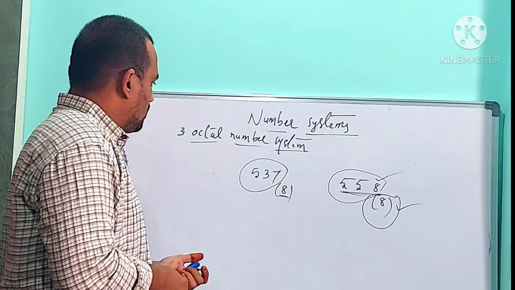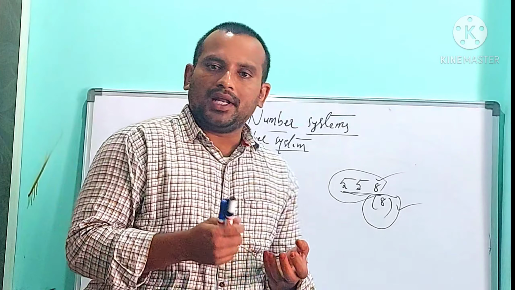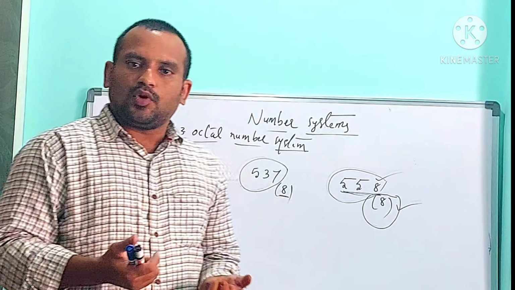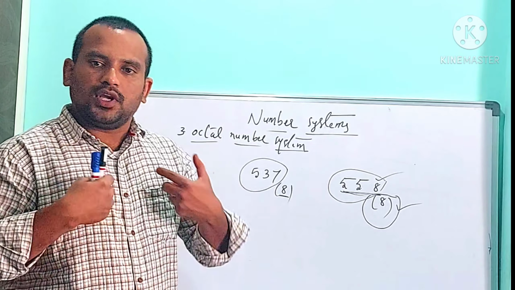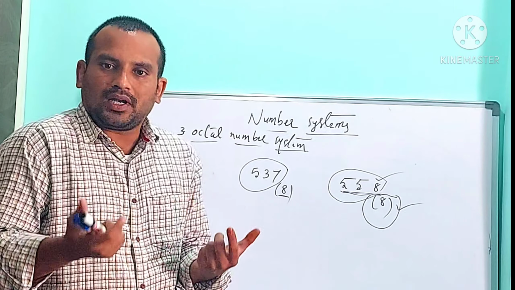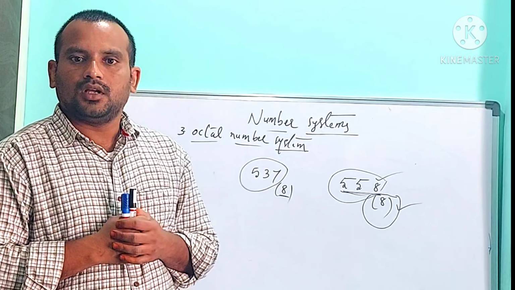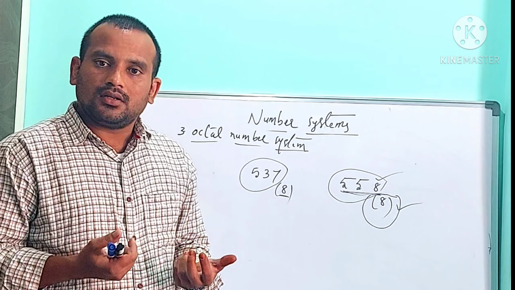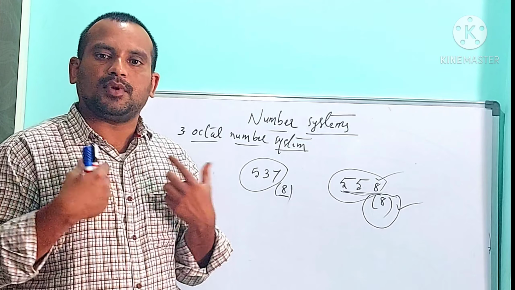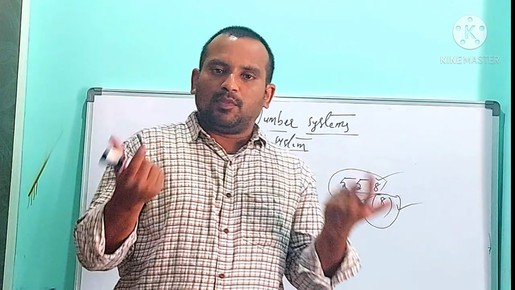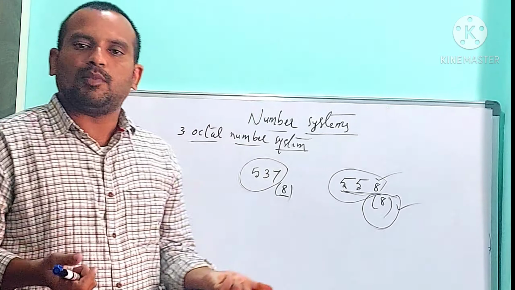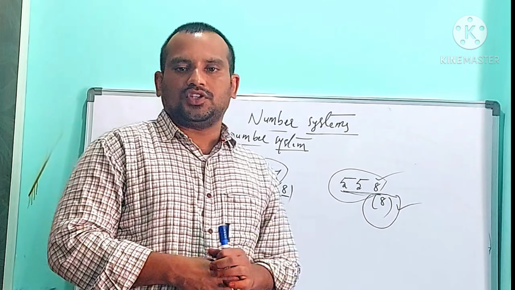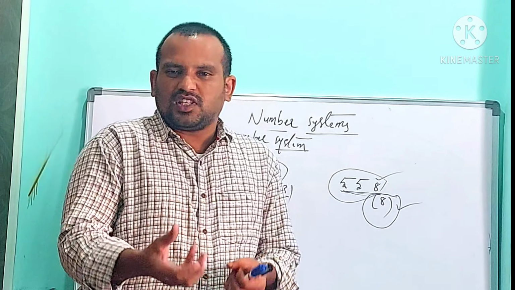Okay, sir. We are discussing the binary number system because computers understand only the binary number system, and we are dealing with computers. That's why we should know what the binary number system is. And we should know the decimal number system, because human beings understand only the decimal number system and we are using only decimal numbers. Then what is the purpose of using the octal number system? That I will discuss within 2 minutes.